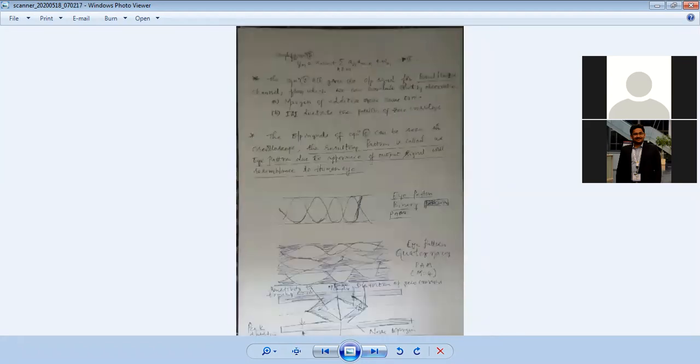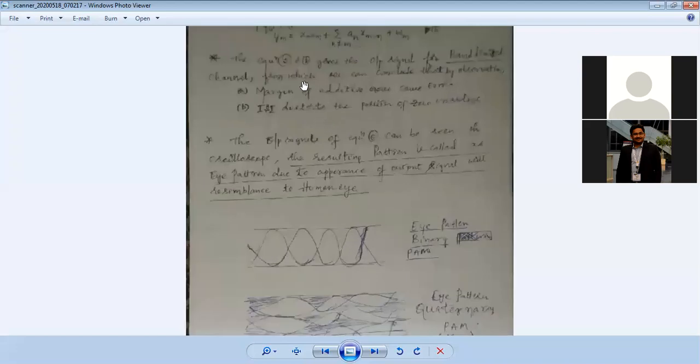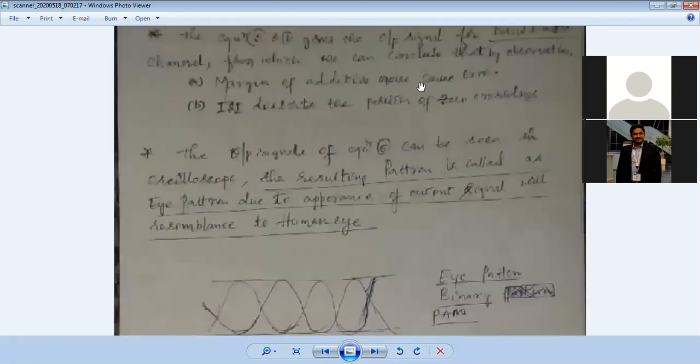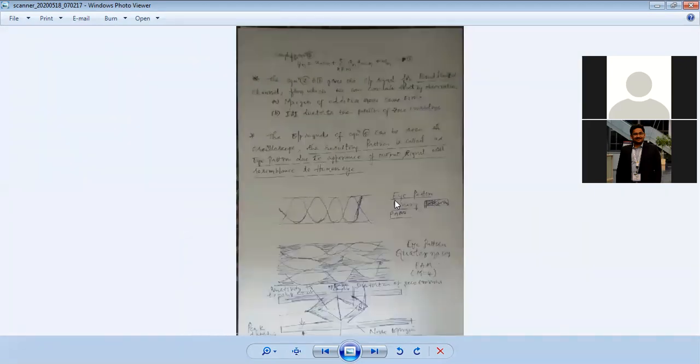How exactly it goes is what we will see. The simple aspect is, look back here, this is the real output. We have the output signal. The equation I showed gives the output signal for a band limited channel, from which we can conclude the additive noise term and the ISI term. Therefore, y of t is equal to the desired term plus ISI plus additive noise.